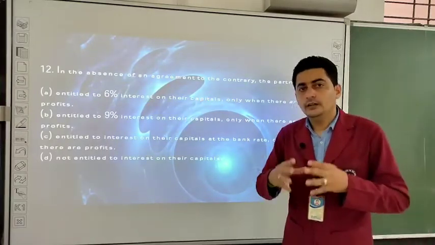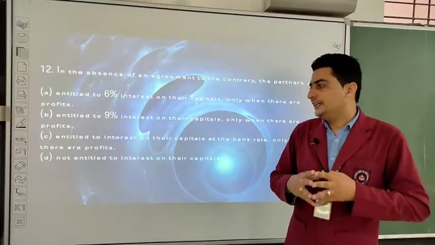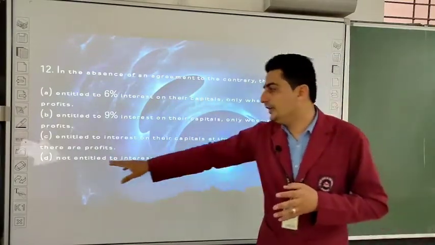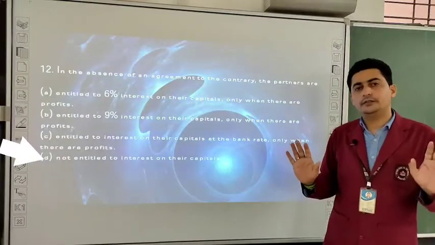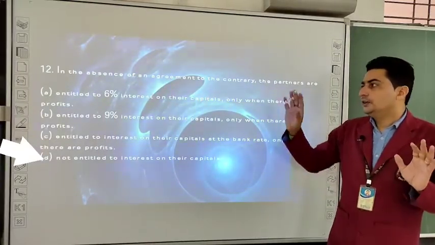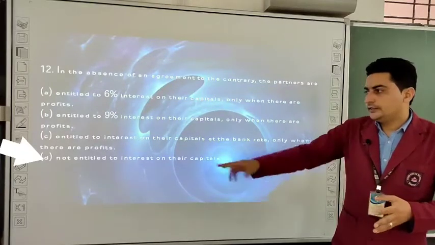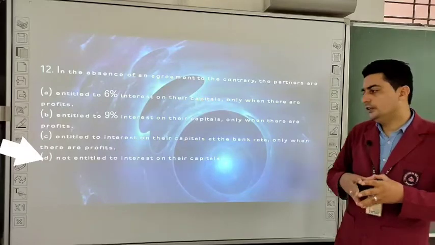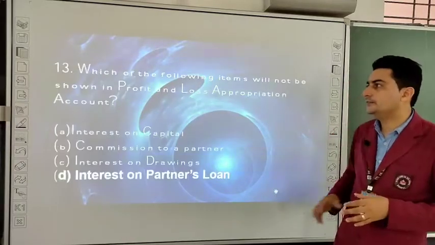Very good, Bhavna. You have given the correct answer. The correct answer is when there is absence of agreement, they will not get any kind of interest on capital. So interest on capital will not be paid on their capital. Okay, so the correct answer is D, not entitled to interest on their capitals. Let us see the next.